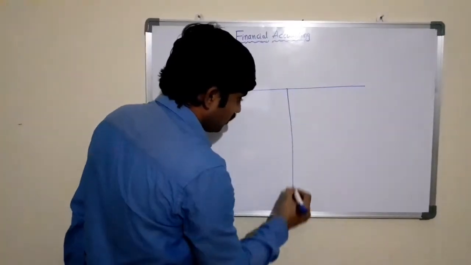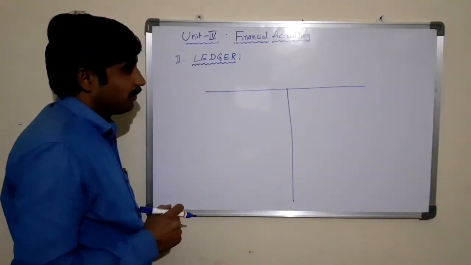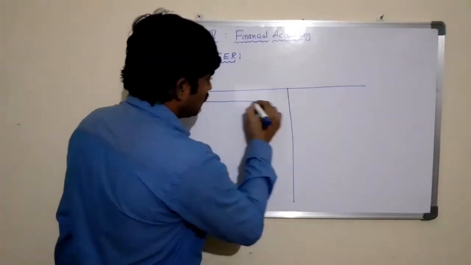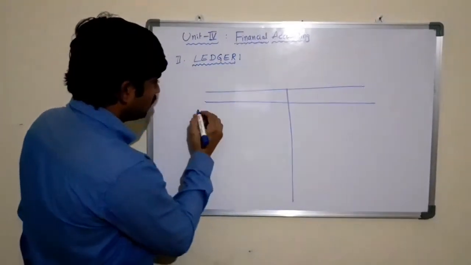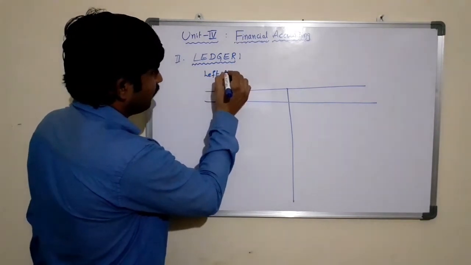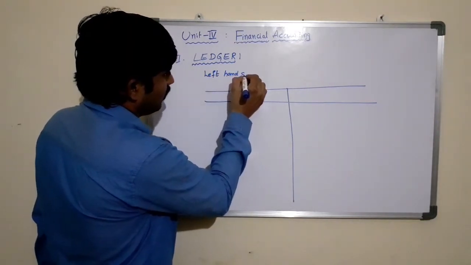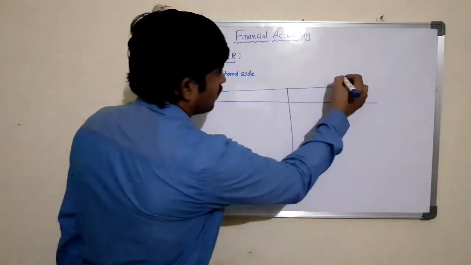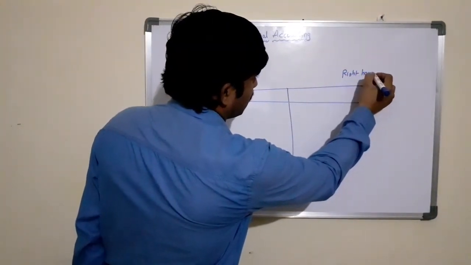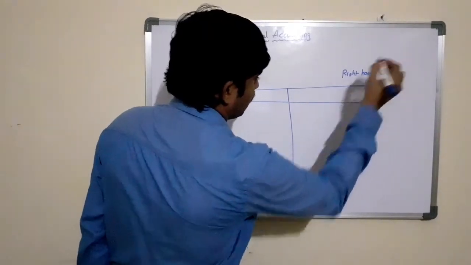We can say it is a big T-shaped format, and here there are two sides, for our understanding, the left hand side and the right hand side.